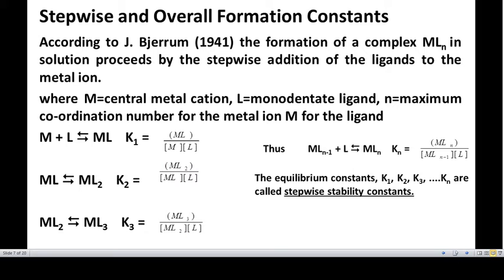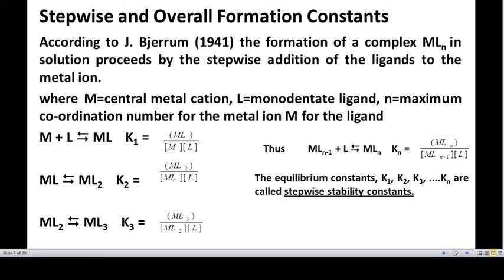According to Jerome, the formation of complex MLn in solution proceeds by the stepwise addition of the ligands to the metal ion. Here M is the metal ion, L is the monodentate ligand, and n is the maximum coordination number of the metal ion M with the ligand.